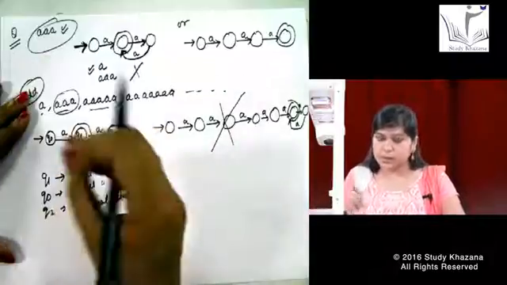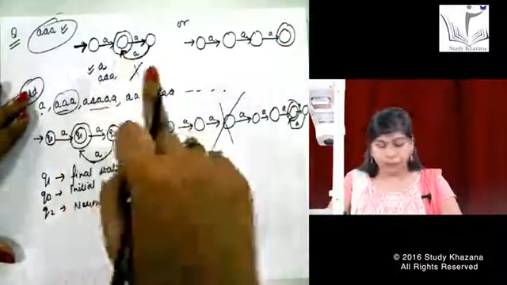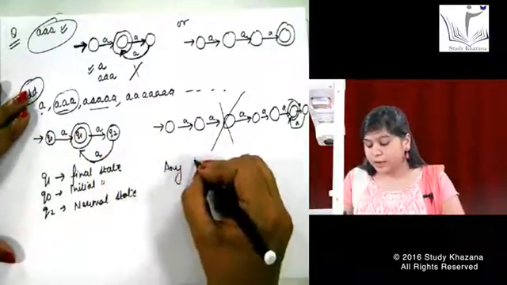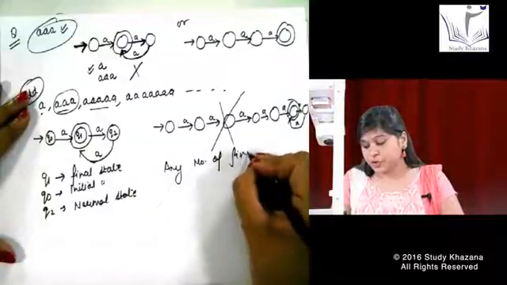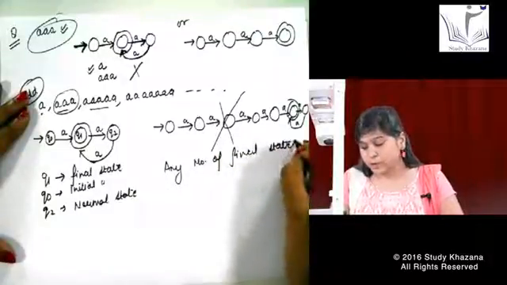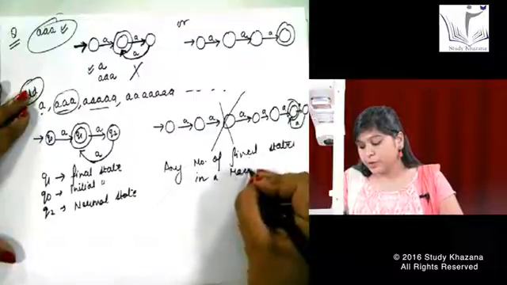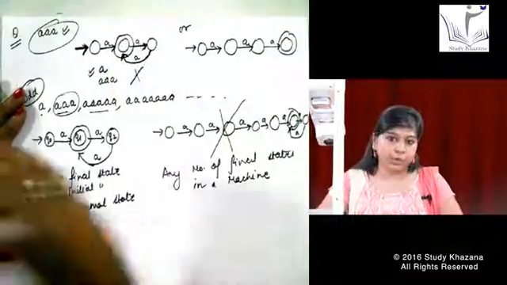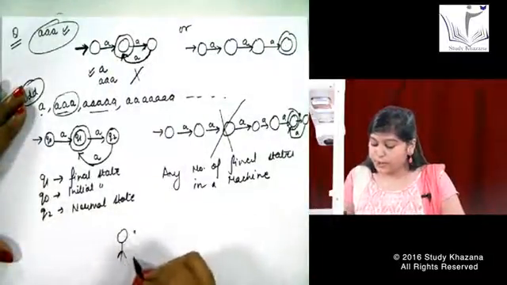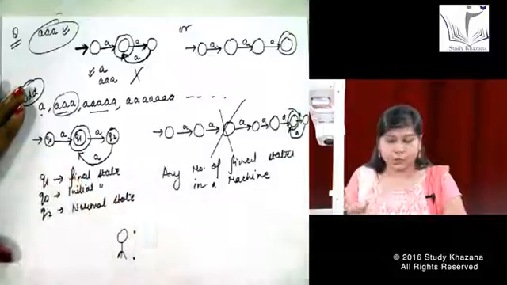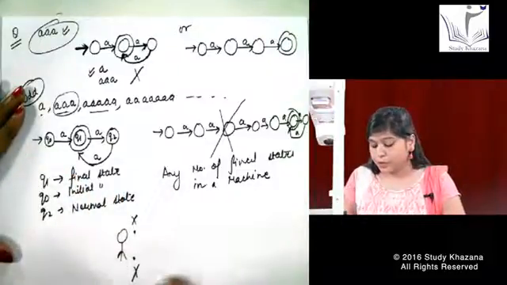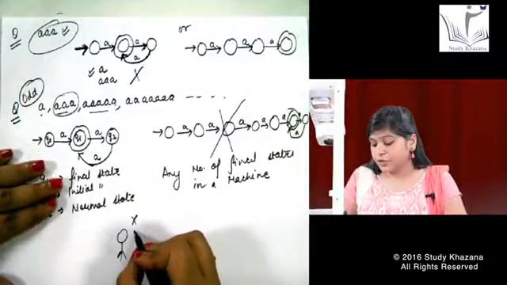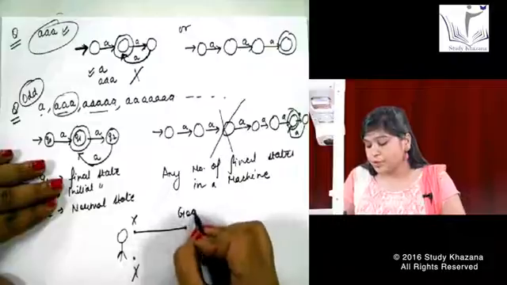It is not doing anything. It is just passing an input. That is, it is taking an input from Q1 and it is again passing that input to Q1 only. You can have any number of final states in a machine, but you cannot have more than one initial state. Obviously, if I want to start from a particular point, how can I say that I will start from here also and I will start from here also? It is not possible. So we cannot have more than one initial point, but we can definitely have more than one final destination. Like if I want to go to Bombay, I reach Goa.